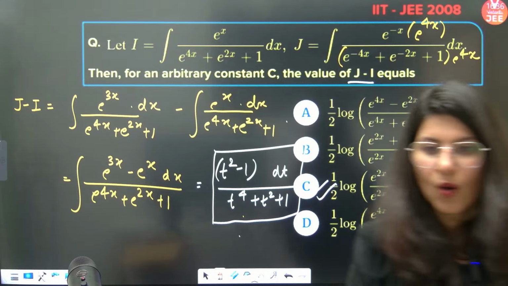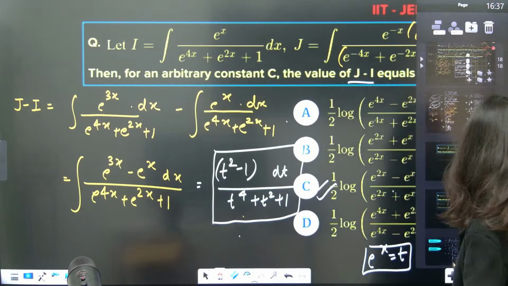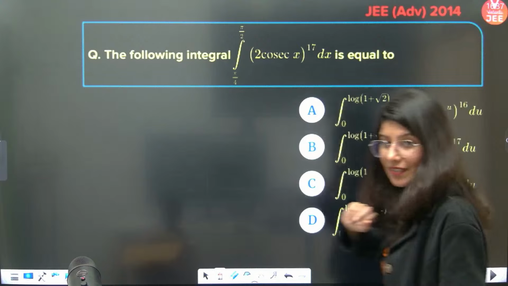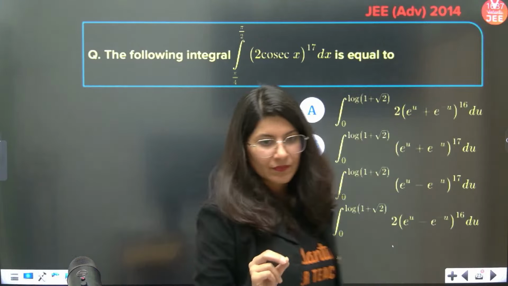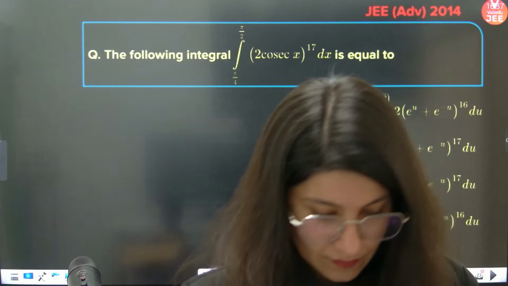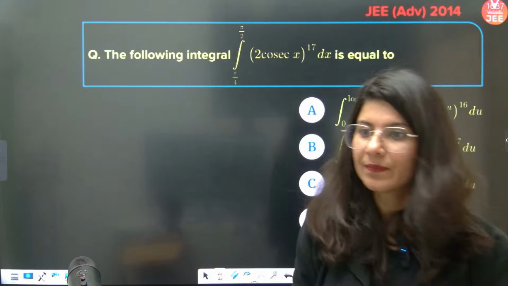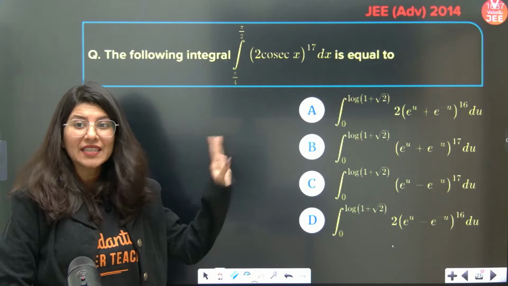Perfect. Okay. Let us move on to the next problem from the world of integration. Next problem right here in front of your screen. JEE Advanced 2014. So there is this question, if you can see, and you don't have to integrate it.